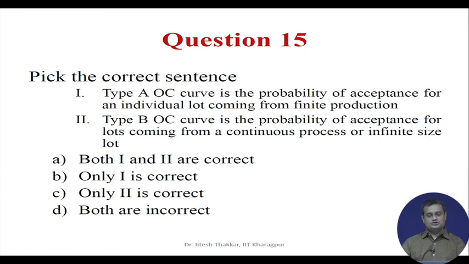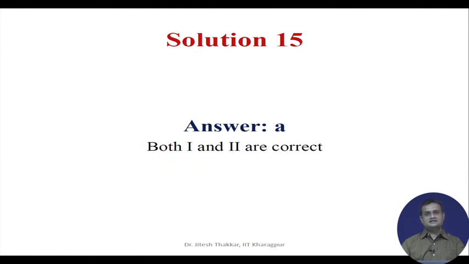Now, last question, question 15. Pick the correct sentence. Type A OC curve is the probability of acceptance for an individual lot coming from finite production. Type B OC curve is the probability of acceptance for lots coming from a continuous process or finite size lot. So, the various options are on the screen and the correct answer is A, both 1 and 2 are correct.